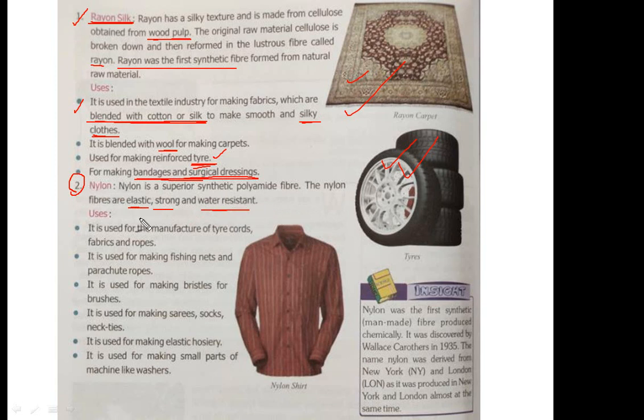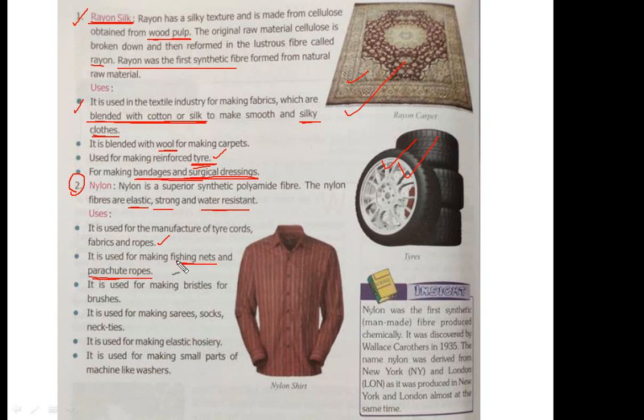So what are the uses of it? It is used for manufacturing of tire cords, fabrics, and ropes. These nylon ropes are very light and very hard. It is used for making fishing nets and parachute ropes.